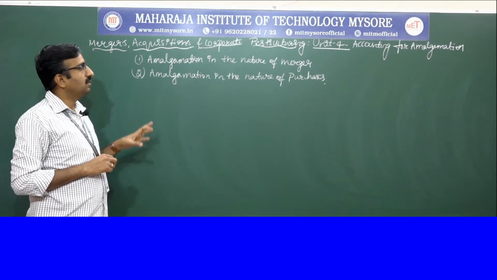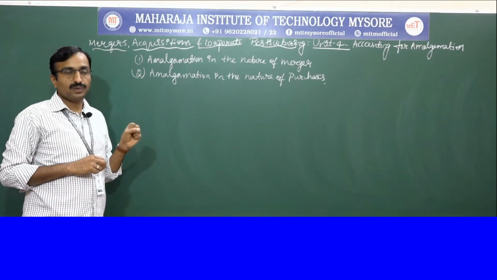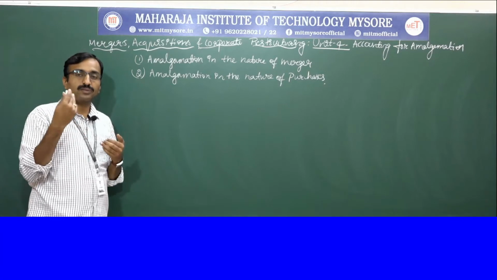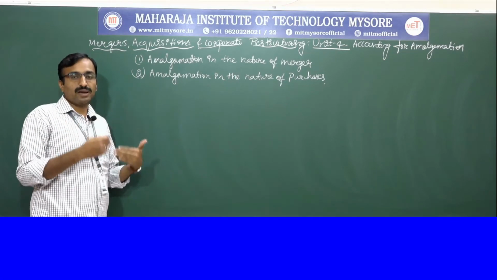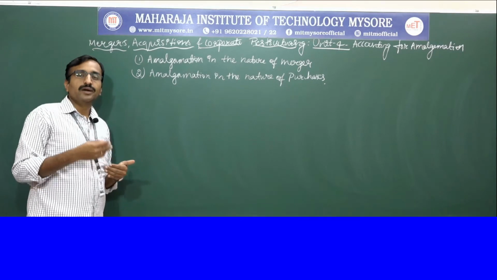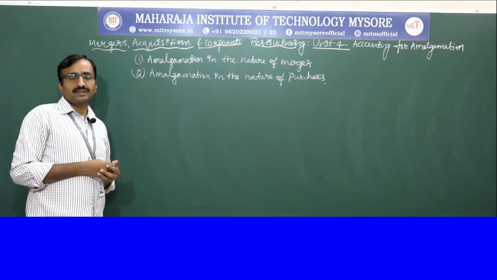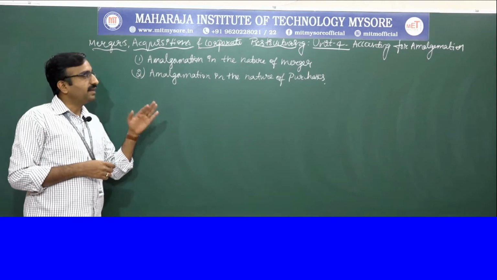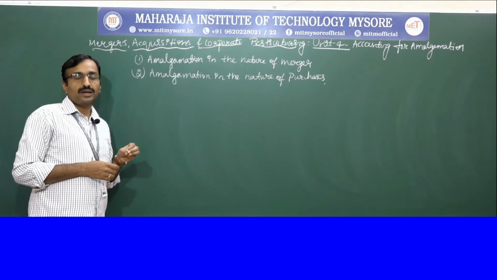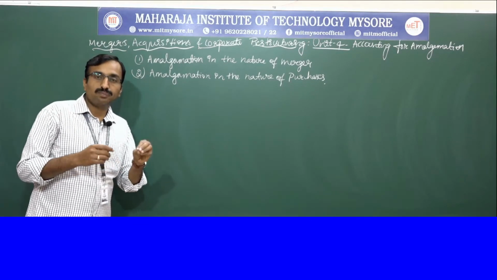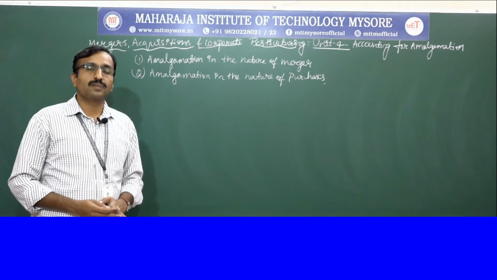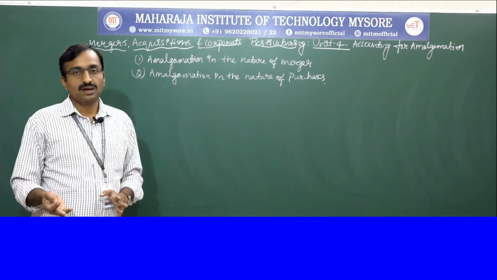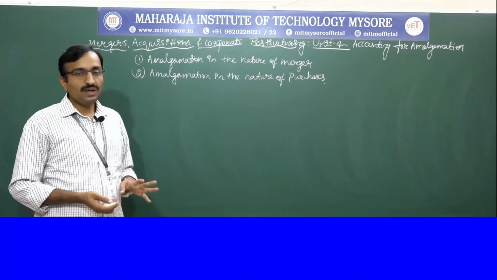Okay, so in the nature of merger, usually one company combines with another company. They may form a new company or they may form an existing company. At that time, the accounts maintenance is different. And in the nature of purchase, here one company acquires part of a segment or a portion of the assets of another company. At that time the calculation is somewhat different. So that is called the nature of purchase.